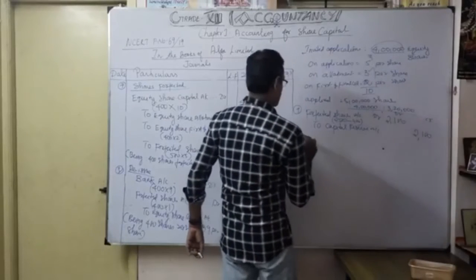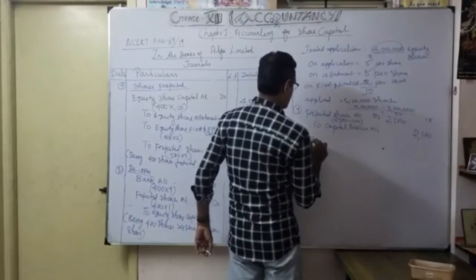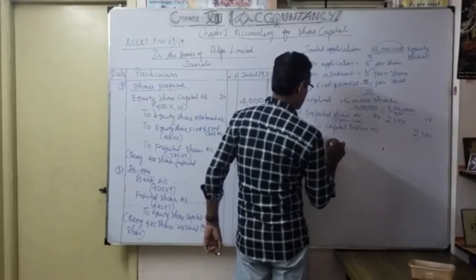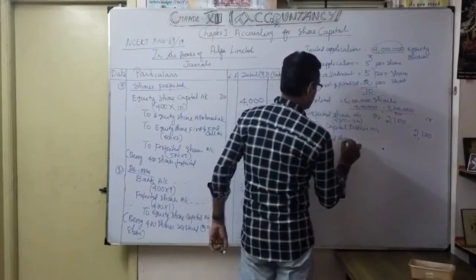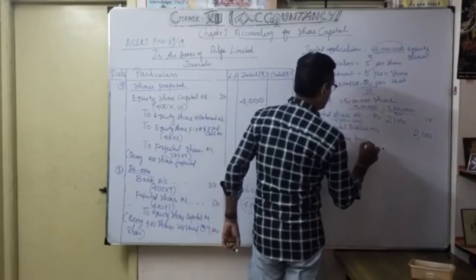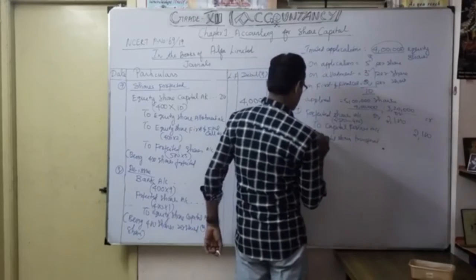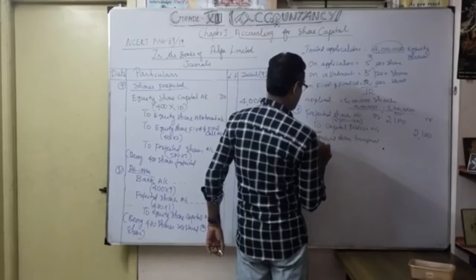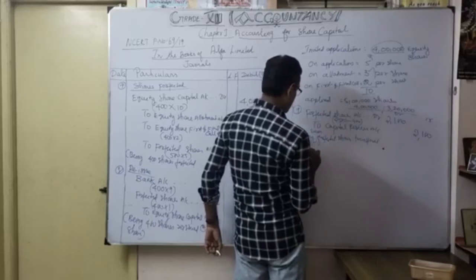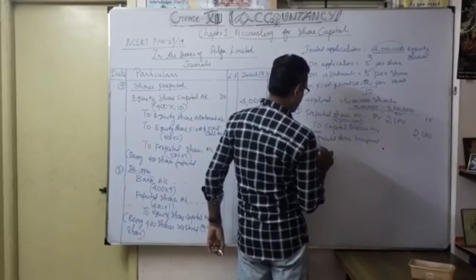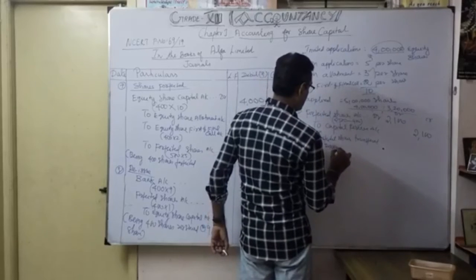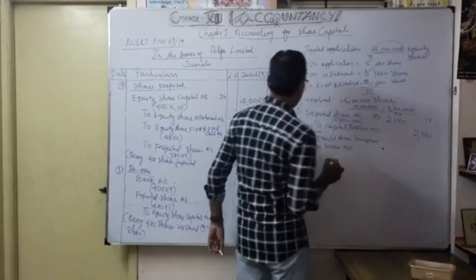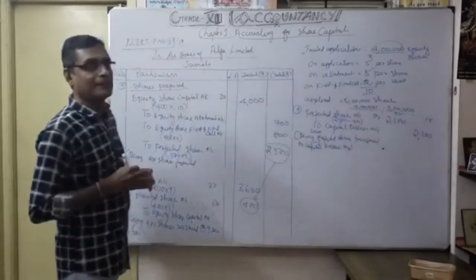Okay. So being forfeited shares excess transferred to capital reserve account. Understood? To capital reserve account. That's what this problem's 9th journal entry.